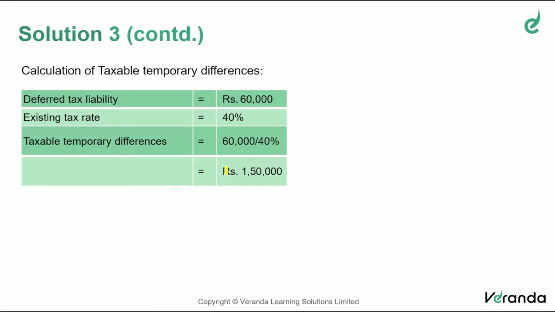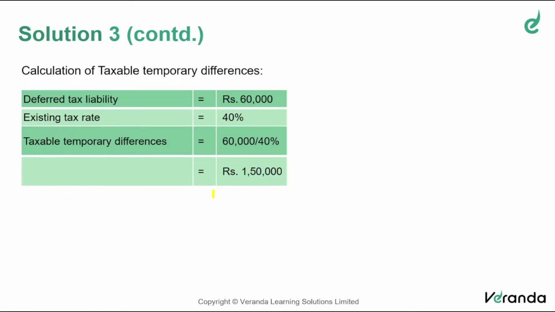Similarly, there is a deferred tax liability of 60,000. A taxable temporary difference will result in a deferred tax liability. So deductible temporary difference results in deferred tax asset. Taxable temporary difference results in deferred tax liability. If the liability was 60,000 and the rate is 40%, the difference would have been 1 lakh 50,000.